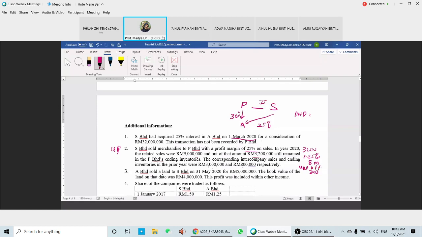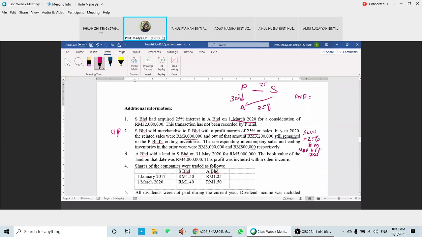And then we said that item number 3, we just analyze the items. Item number 3 is sold land to S. On 31st May 2020, at the price of 5 million, the book value of the land was 4 million. So the profit was included within other income. So the URP that we have here is equal to 1 million.